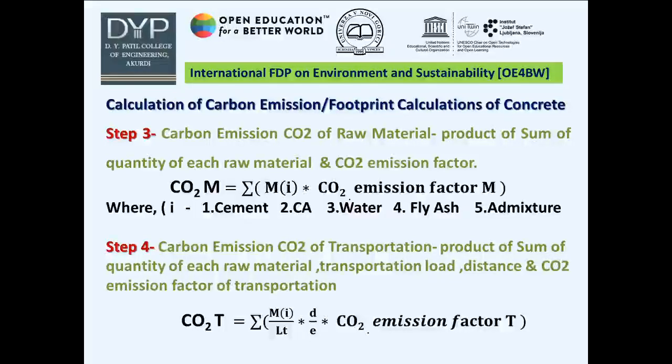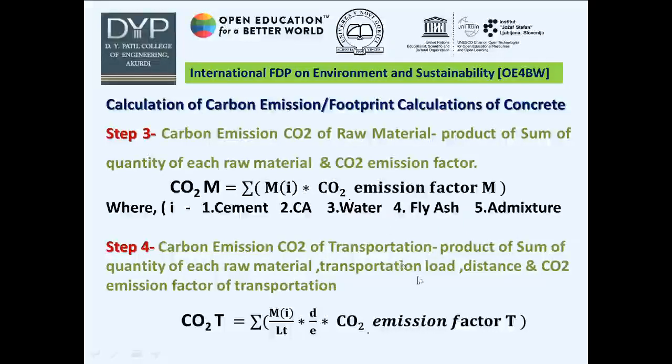In a similar way, we calculate the CO2 for transportation. The carbon emission CO2 of transportation is the product of the quantity of each material, transportation load, transportation distance, and CO2 emission factor of transportation. Mathematically, this is the algebraic summation of all the above components.